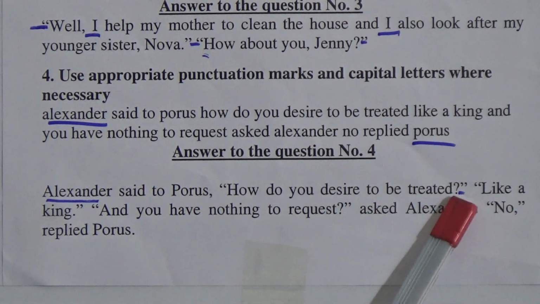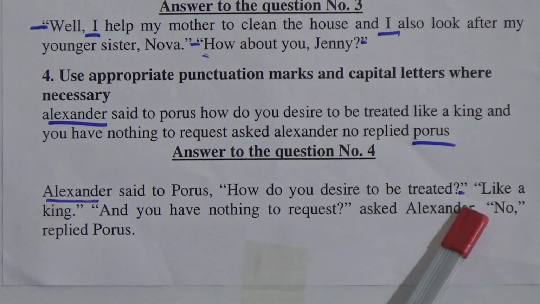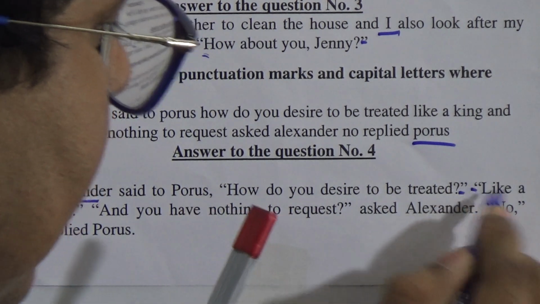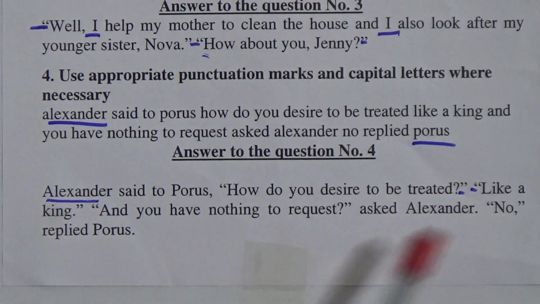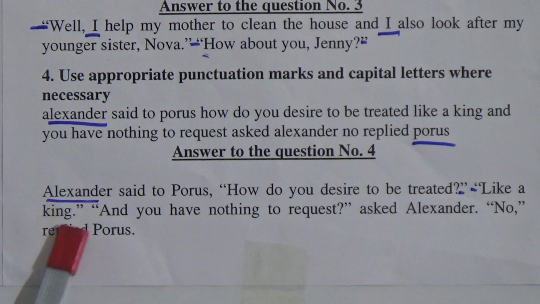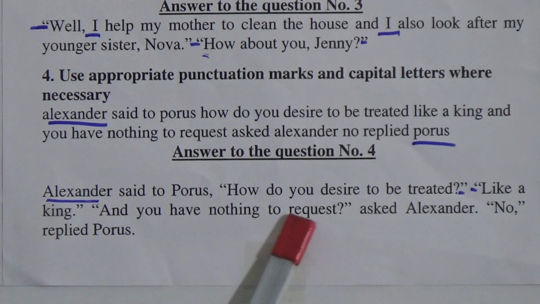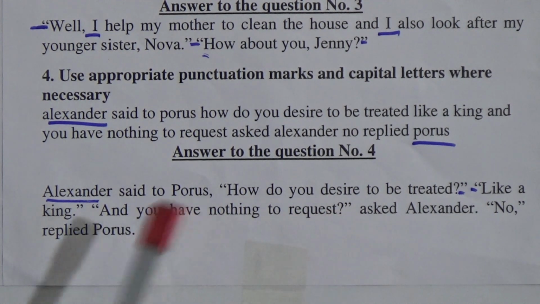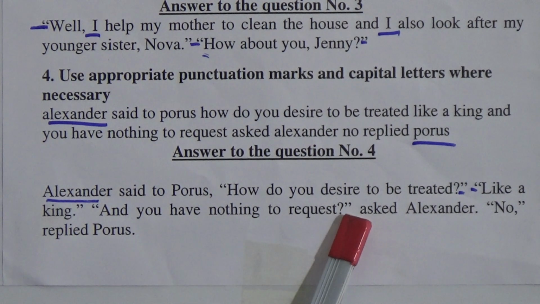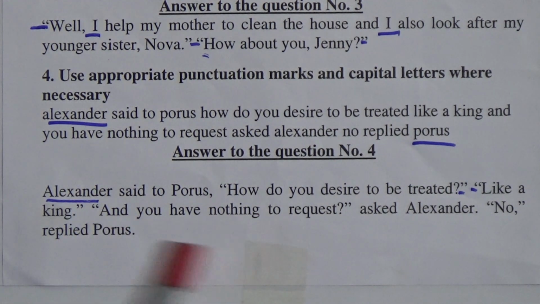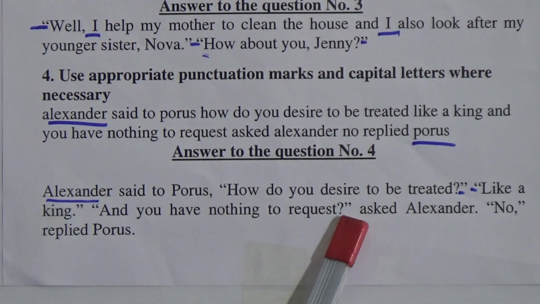So Porus says, quotation mark start because this is said by another speaker, like a king, L will be capital, like a king, full stop, quotation mark close, and quotation mark starts again, and you have nothing to request, question mark and quotation mark close.